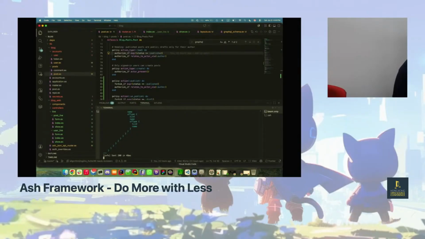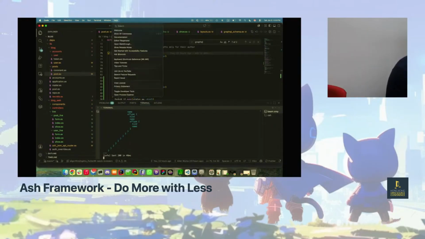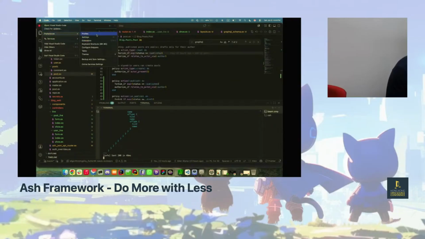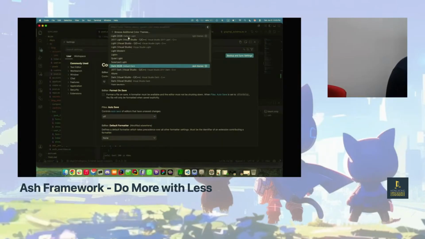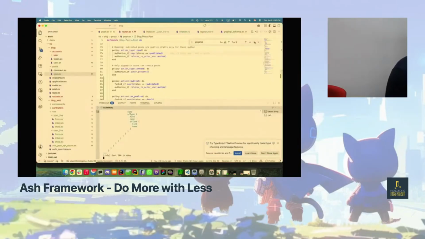Make it bigger? Ugh, light mode. It's going to burn your eyes. Are you sure? Oh, is it? Oh, I'm so sorry. How do you change it to light mode? How do you do the theme thing? Preferences? Settings? Oh, no, it's themes, right? I always feel like it burns my eyes. Light? Is this better? Oh, thank you guys for letting me know. Apologies about that. Let me just show you real quick.